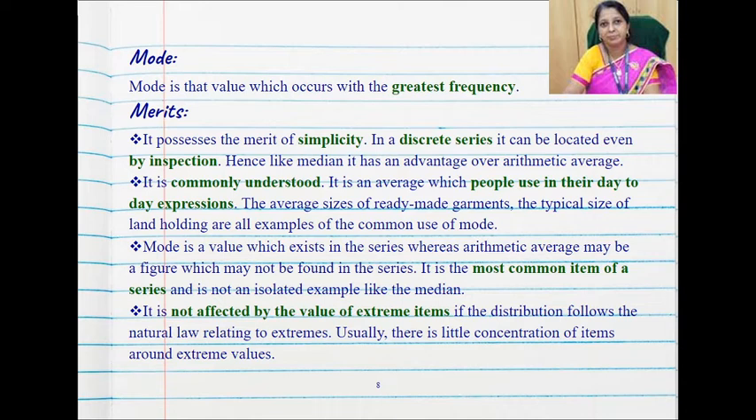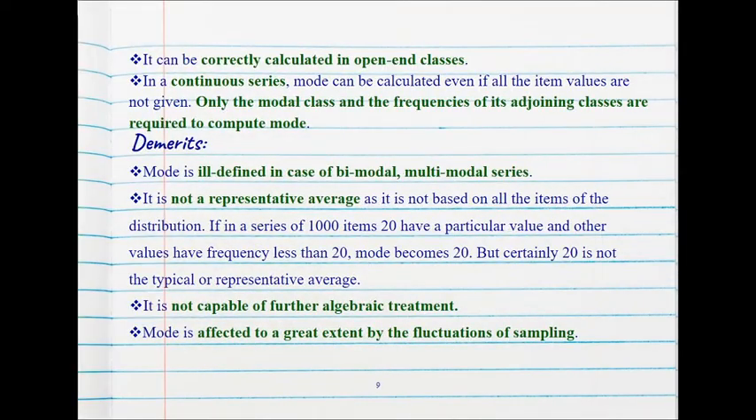So, for example, the average size of ready-made garments and the typical size of land holding are examples of the use of mode. And mode is the most common item of a series, and it is not an isolated example. So, this is the most frequently occurring item. It is not affected by the value of extreme items if the distribution follows natural law relating to extremes. So usually there's little concentration of items around extreme values, and it can be correctly calculated in open-end classes.